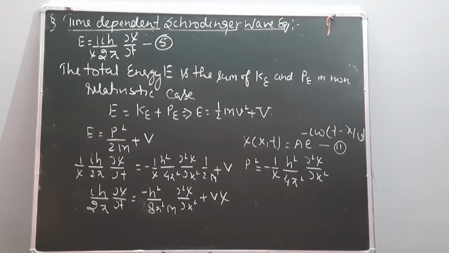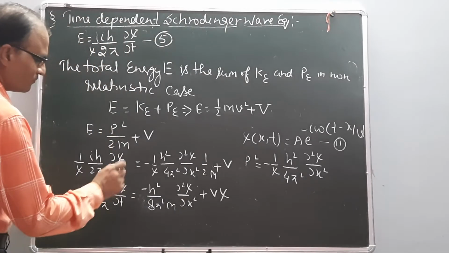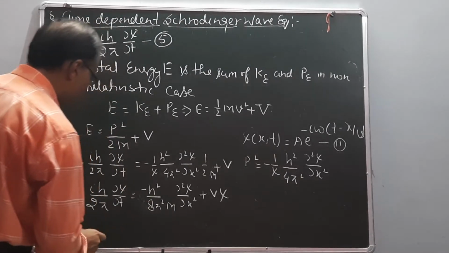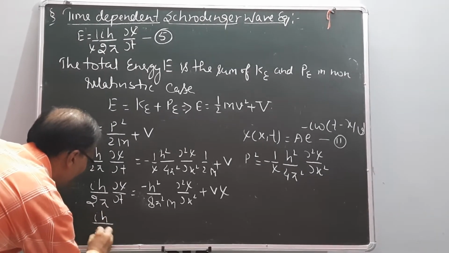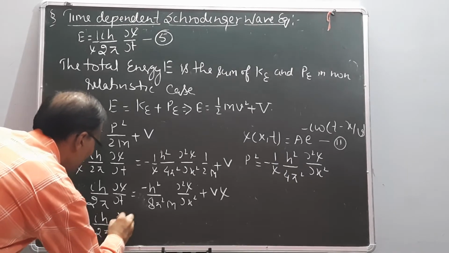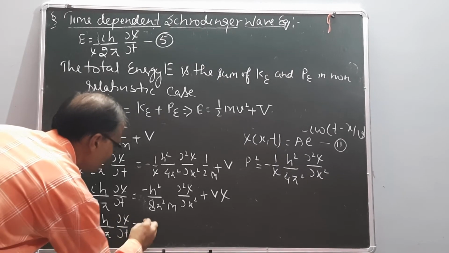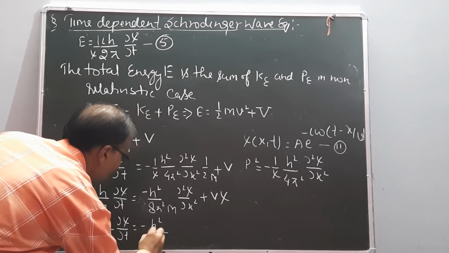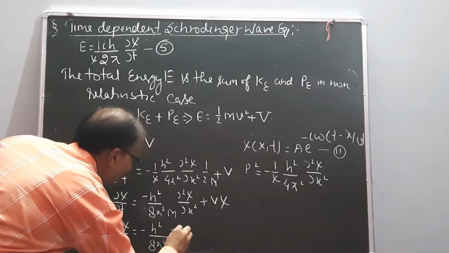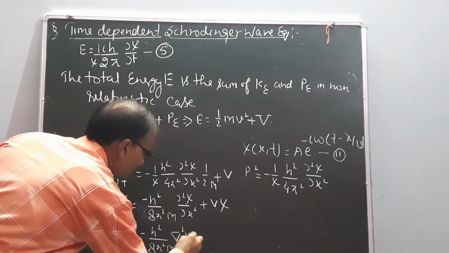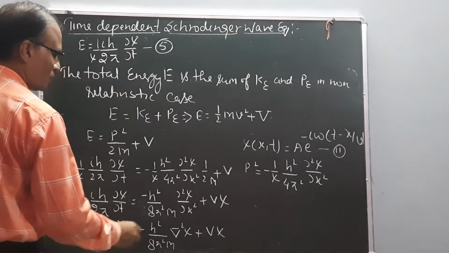Now this is the x direction equation. If any particle moves in 3 dimensions, the equation is i h upon 2 pi, del psi upon del t equals minus h square upon 8 pi square m, operator square psi, plus V psi.